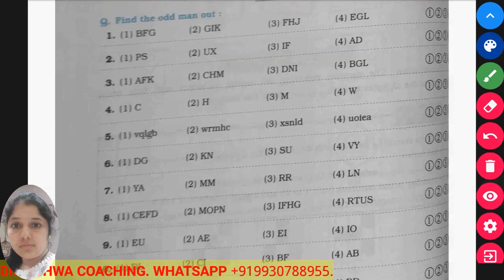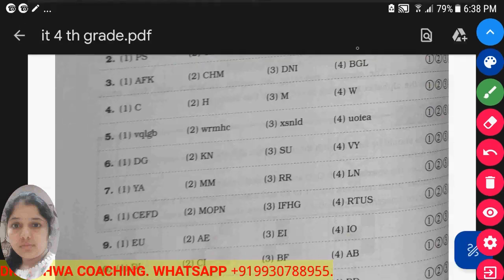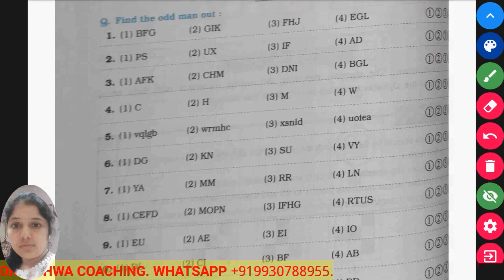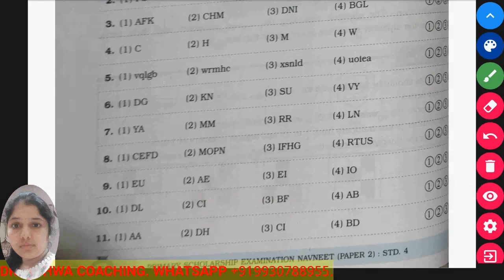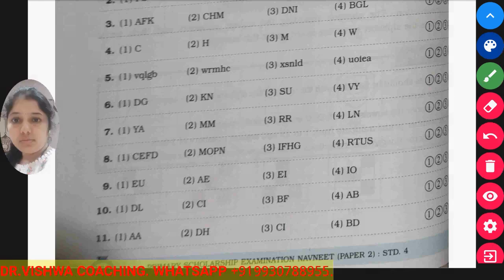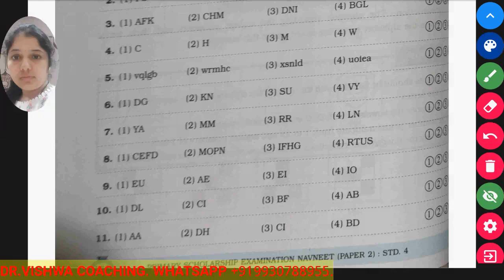Okay. Now P S, U X, I F, A D. Again, if you look carefully, between P and S, Q and R, the two letters, are missing, means P plus 3 is equal to S, U plus 3 is equal to X, but I minus 3 is equal to F, and A plus 3 is equal to D. So here the wrong term is IF. Okay, so like this you can find out the numbers that belong to the alphabets and you can check which one is the odd one there.